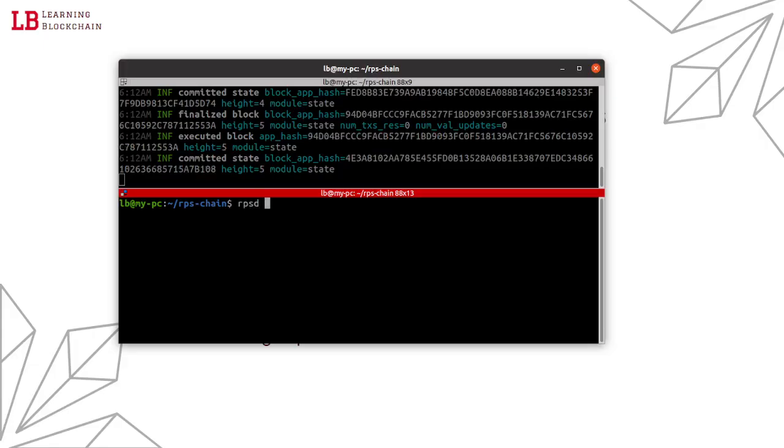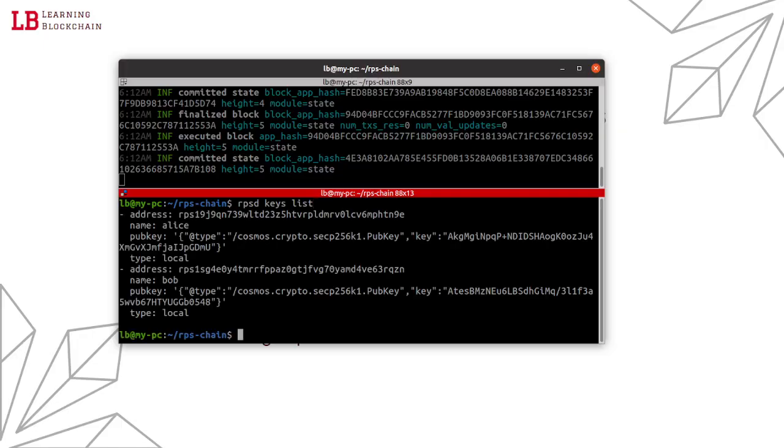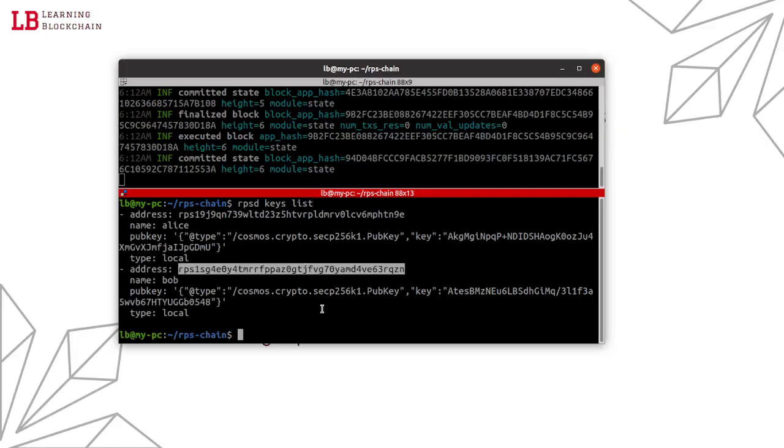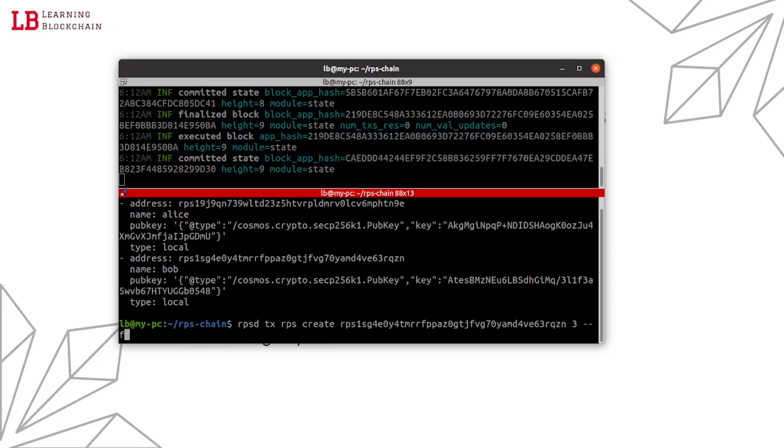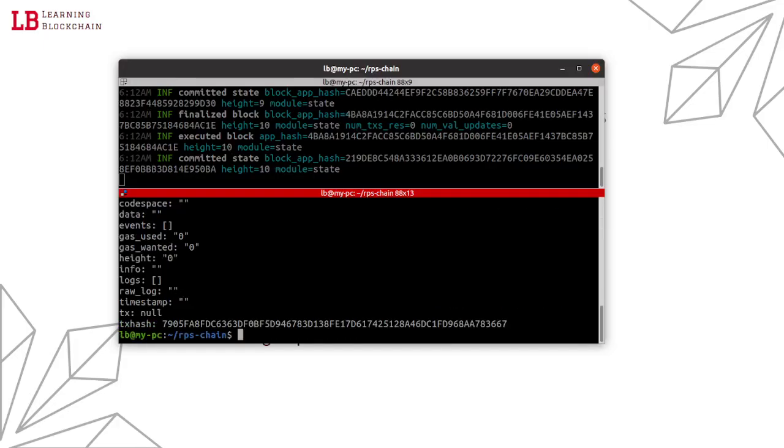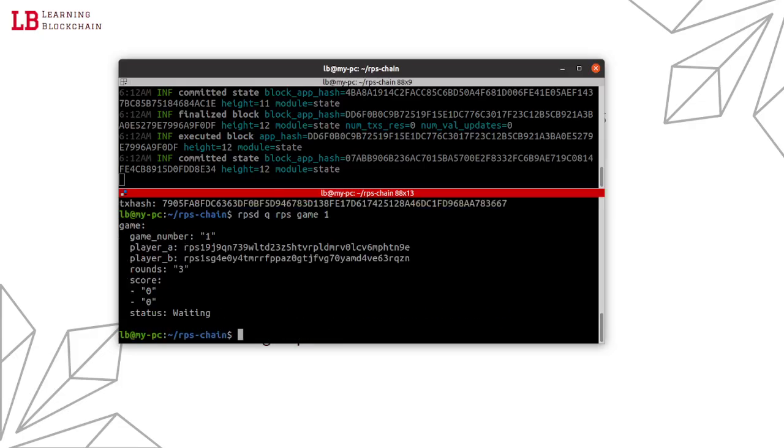So let's get some keys list, rpsd transaction rps create game against Bob 3 rounds from our list. rps query. Let's check the game. It was created. As you can see, there's no expiration height for game number 1.